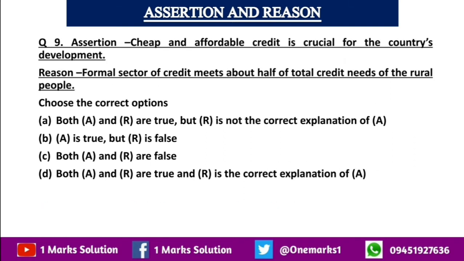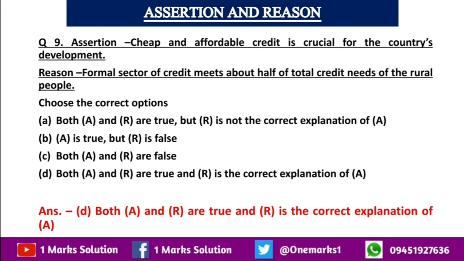Assertion says cheap and affordable credit is crucial for the country's development. Reason, formal sector of credit meets about half of the total credit needs of the rural people. The answer is D, both A and R are true, and R is the correct explanation of A.